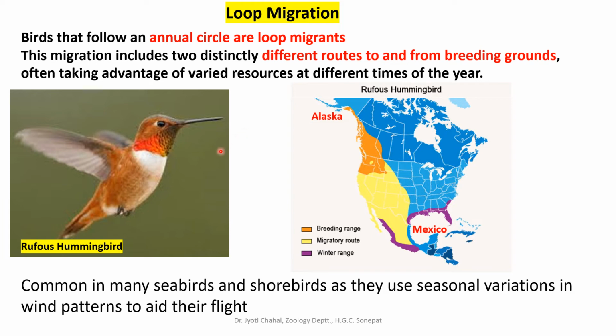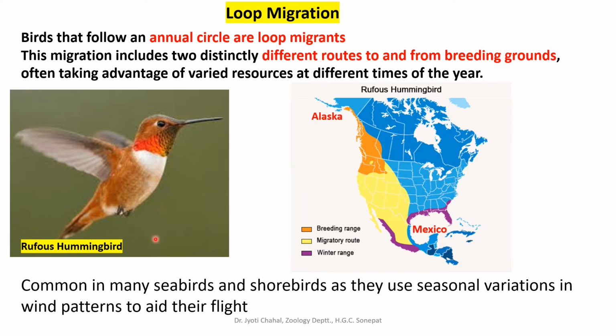Birds which do loop migration always follow annual circles. This migration includes two distinctly different routes, as I have told you, to and from the breeding ground. They migrate to the breeding ground through one route and return to the feeding ground through another route. So they take advantage of varied resources at different times of year.